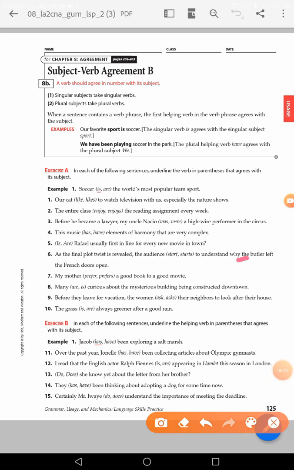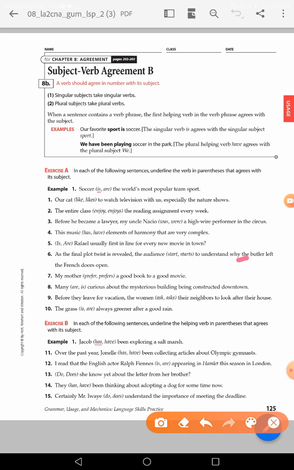Guys, now you have to go to your book, page number 205, exercise A. That's about the same topic. If we talk about subject-verb agreement, again, we said there should be a relationship between them.